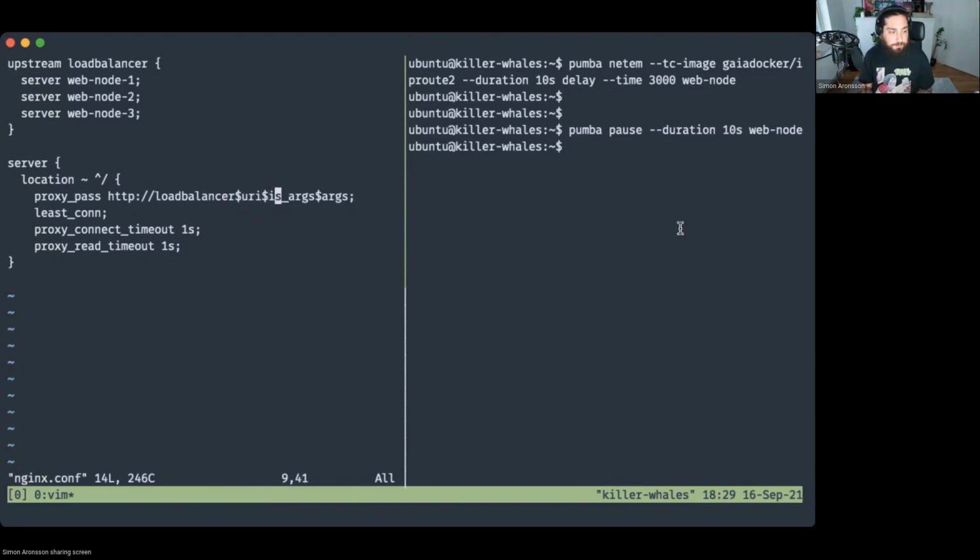I'll make sure to add a repo for this, so you can go ahead and try this out yourself. But the end result that we wanted was that the load balancer would split these requests across these 3 nodes.